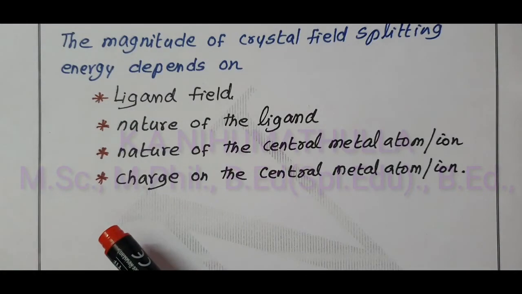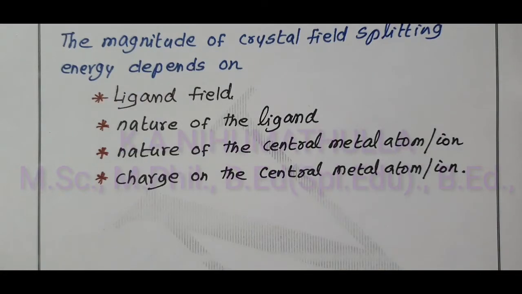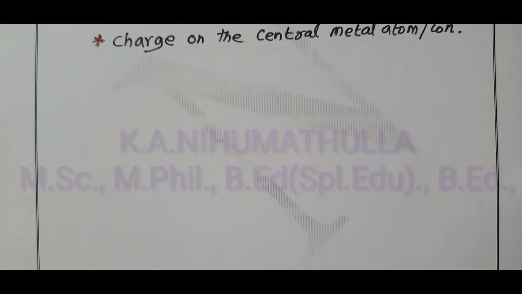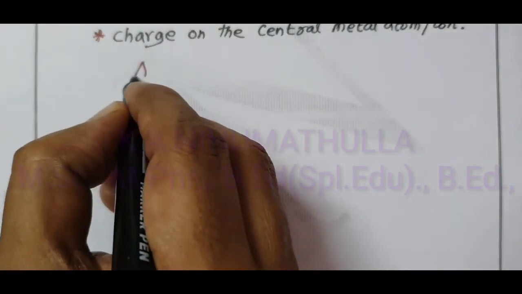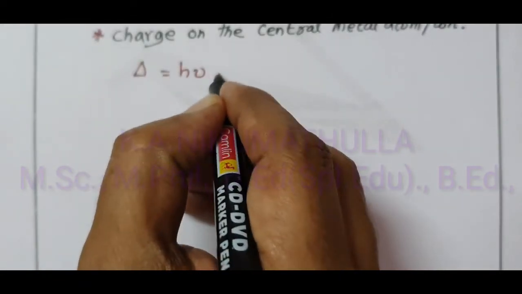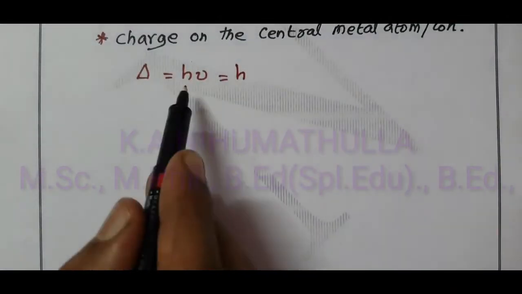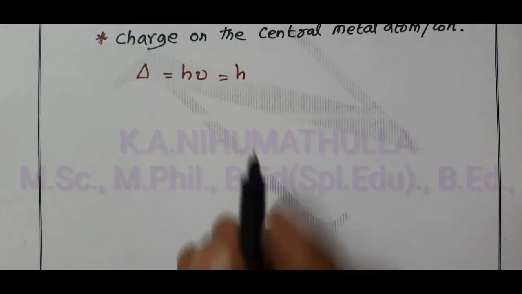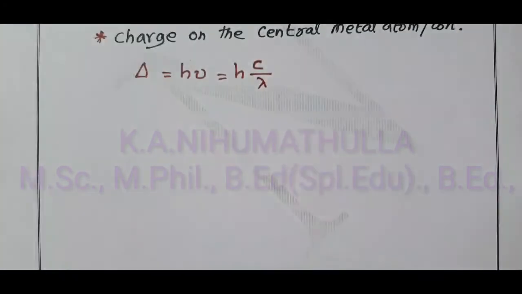Before that, we should know how to calculate the crystal field splitting energy and what formula is used. We know the symbol, the crystal field splitting energy delta equals h nu, that is h into nu. What is nu? Frequency, and the formula is c by lambda.